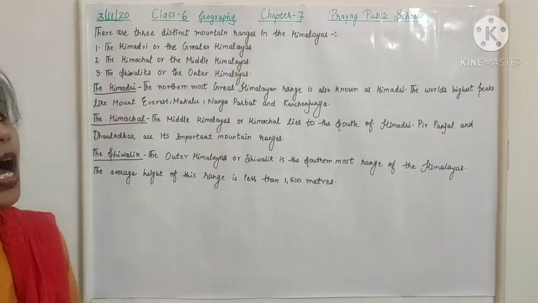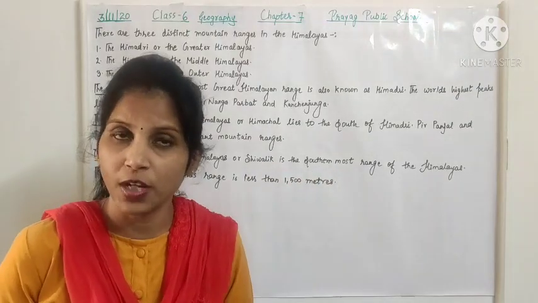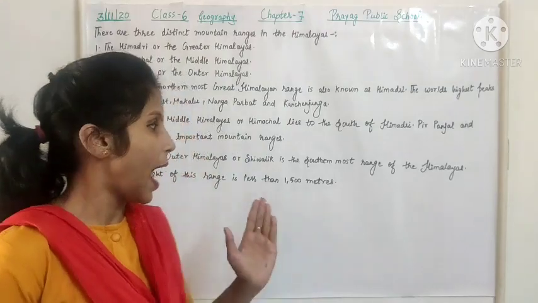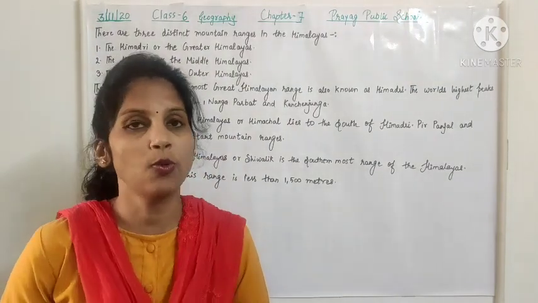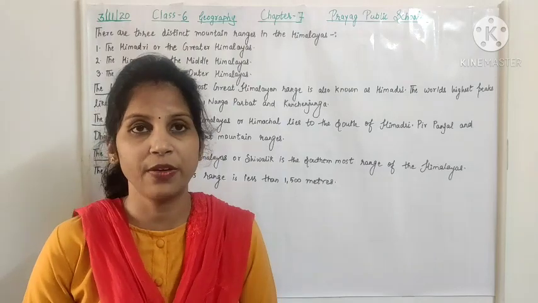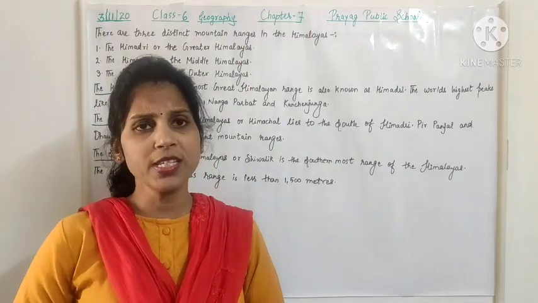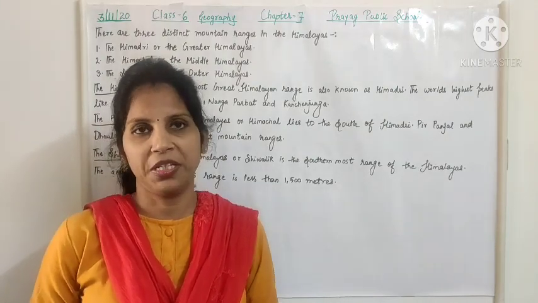The Shivaliks or the outer Himalayas are the southernmost range of the Himalayas, and the average height of this range is less than 1500 meters.